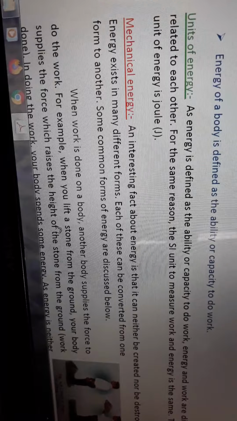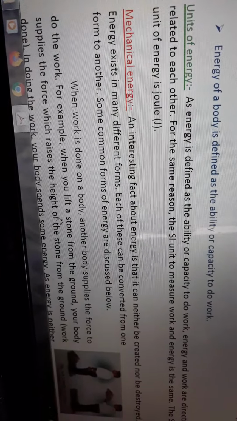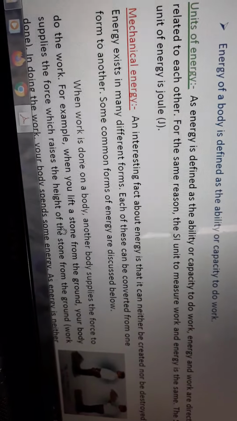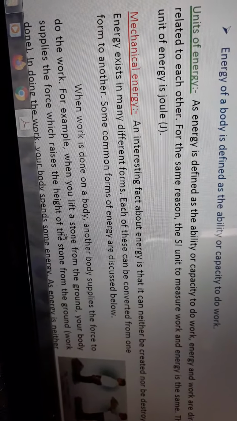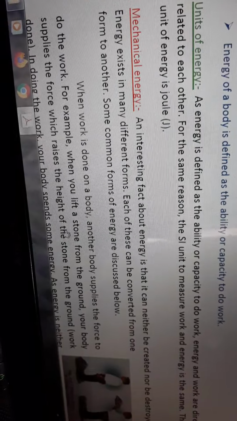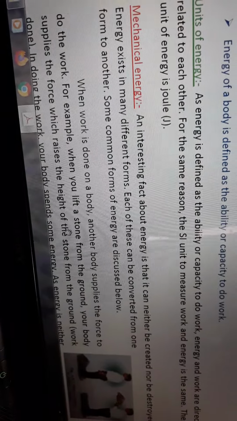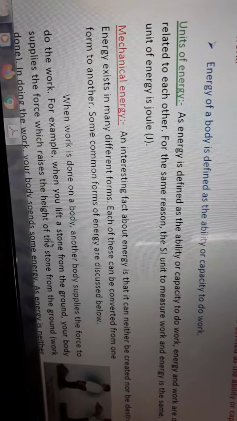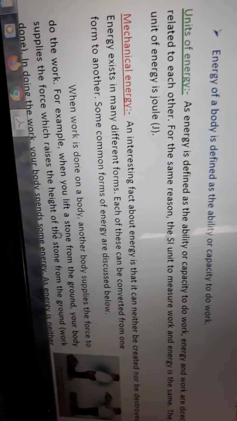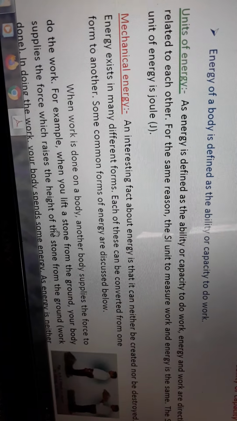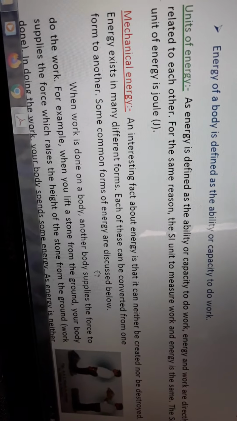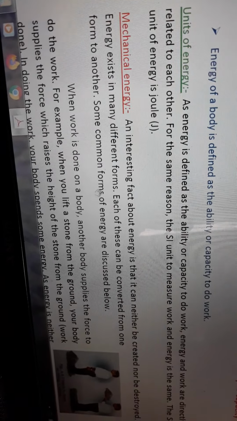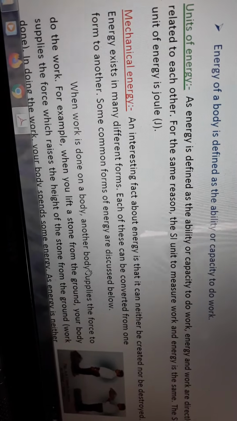An interesting fact about energy is that it can neither be created nor destroyed. We cannot create it or destroy it. Energy only exists in many forms, and it can only be transferred from one form to another. It can neither be created nor destroyed. Each of these forms can be converted from one form to another. Some more forms of energy are discussed below.